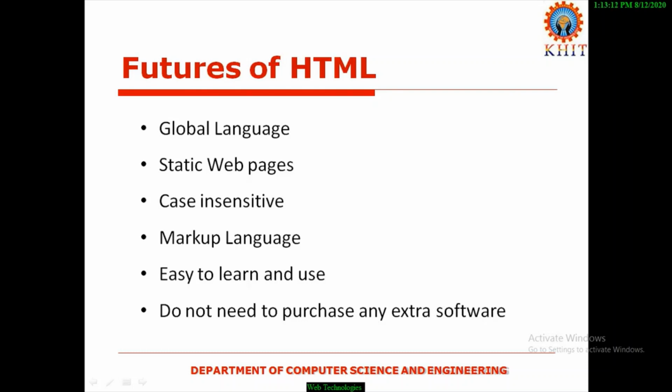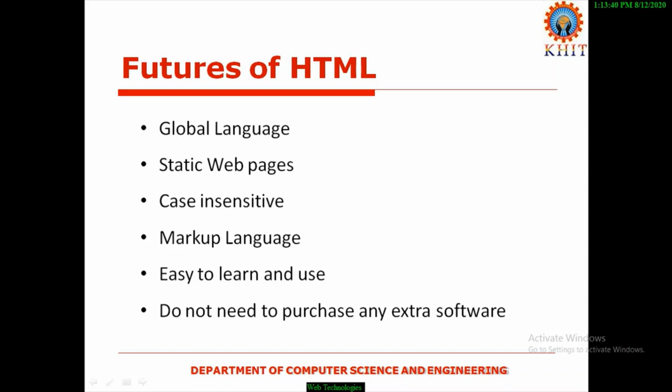What are the various features of HTML? HTML is a global language. Global language means, for the world, the global language is English. For India, the global language is Hindi. Am I right? In India, the majority of people communicate in English and Hindi.